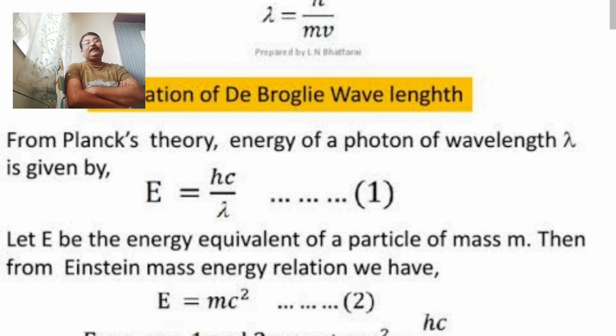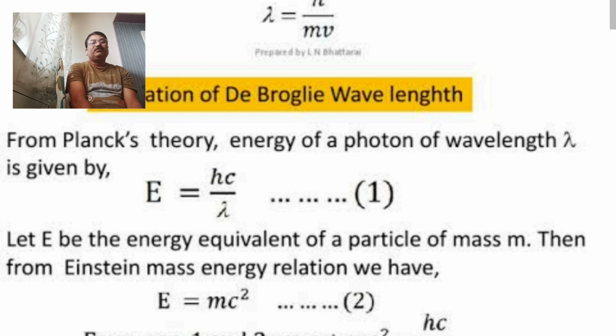Now, any light radiation according to Planck's theory, energy of photon of wavelength lambda is given by, first we see light is composed of energetic particles, and these energetic particles are nothing but photons.